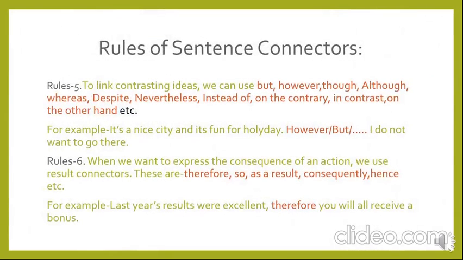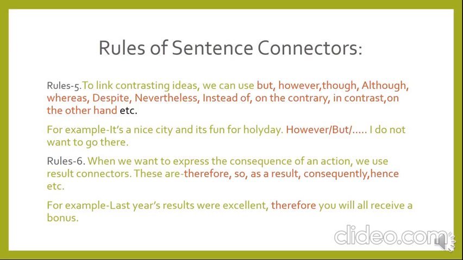Rule number five: to link contrasting ideas, we can use but, however, though, although, whereas, despite, nevertheless, instead of, on the contrary, in contrast, on the other hand, etc. For example, it's a nice city and it's fun for a holiday. Blank. I don't want to go there.